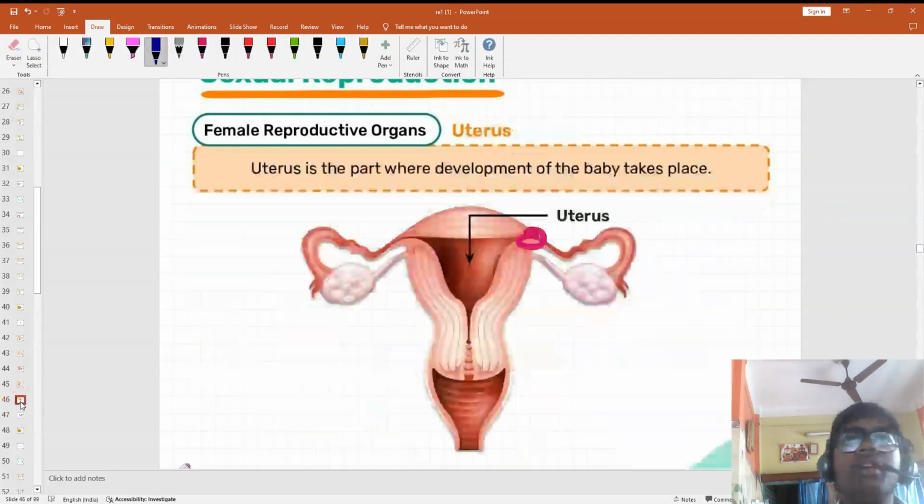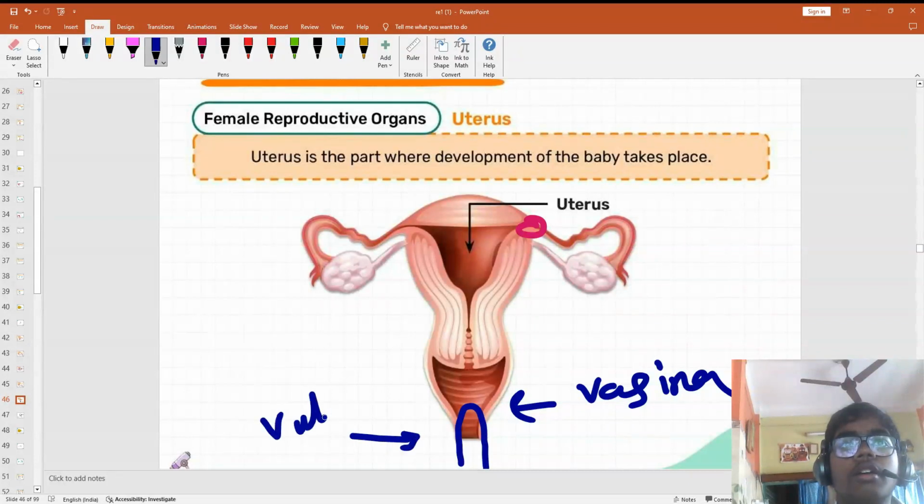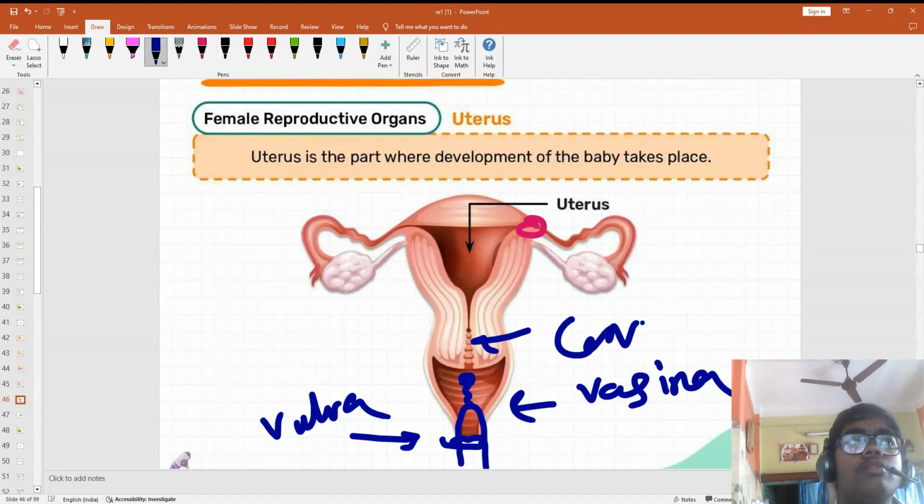Okay, correct. And this is the vagina. So when you are inserting the penis, it goes in here. This is the vulva, right? This part is the vulva. From here, when the sperms are released, they come to the vagina and through the cervix, a small point, because only sperm can pass through this cervix. It is a very small passage. Only sperm, nothing else, can pass. That's why sperm will pass from here and then go to here, meeting there.